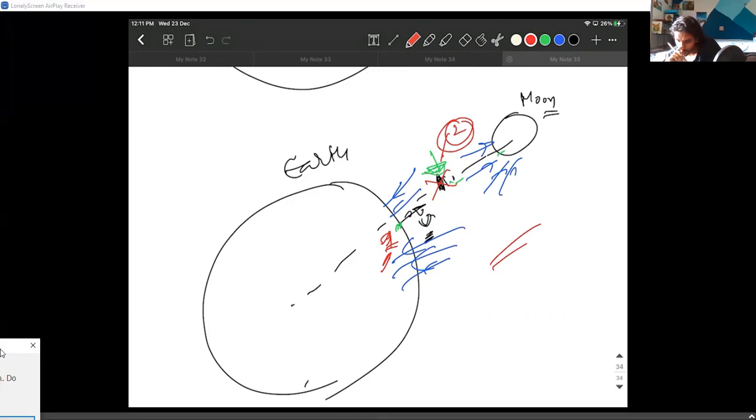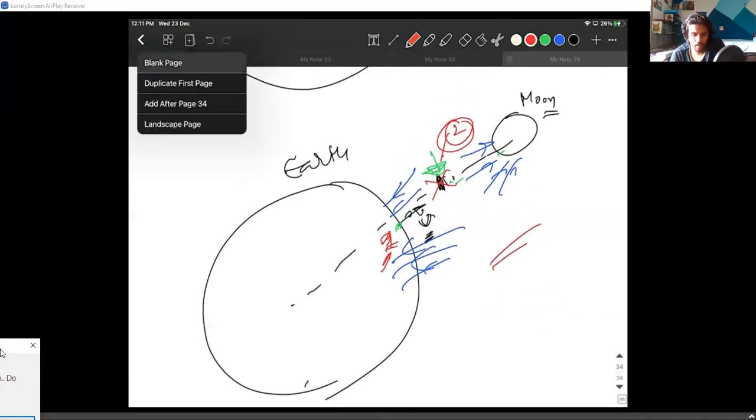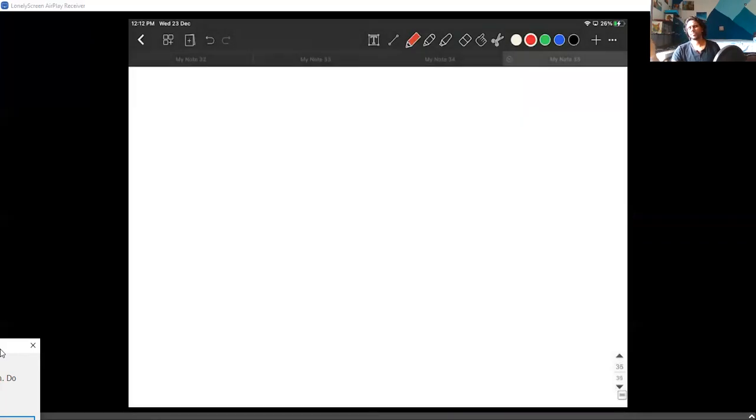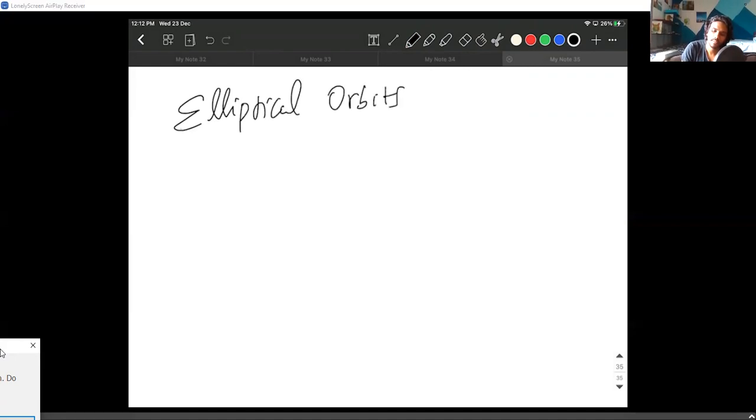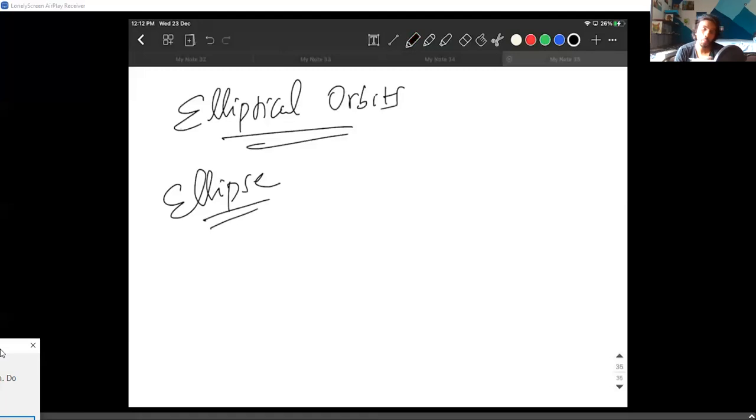So that is the idea about escape velocity, guys. Now there is more obviously about escape velocities, but in your main standard, this is more than enough. In your advanced level, definitely there are more problems. When you come across these kinds of problems, I will definitely talk about it. The next thing that I'd like to talk about is elliptical orbits. I won't talk about elliptical orbits today. I will talk about them tomorrow, but I will talk about the ellipse. I will talk about the basic properties of an ellipse.